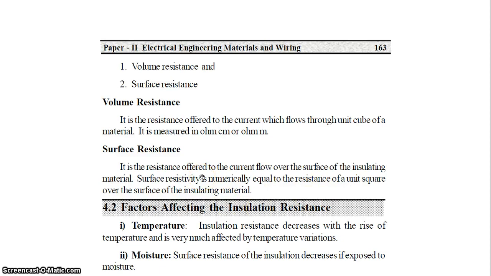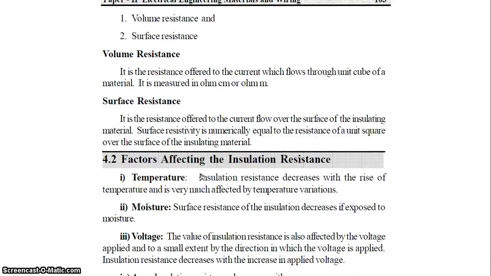Factors affecting insulation resistance: first is temperature. Insulation resistance decreases when temperature increases. Then moisture. Surface resistance of the insulation decreases when moisture increases.